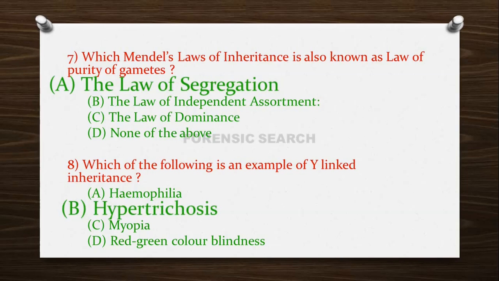Hypertrichosis means the appearance of hair on the pinna in men. That's why it is Y-linked inheritance. And the remaining three options, that is hemophilia, myopia and red-green color blindness, are associated with X-linked inheritance.